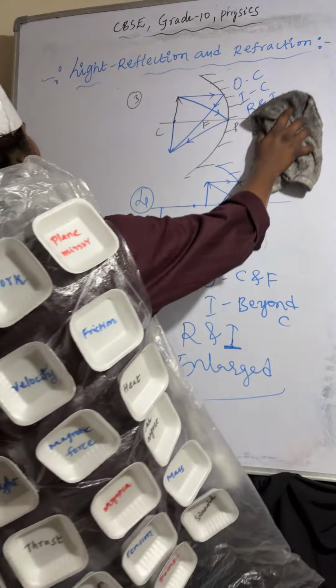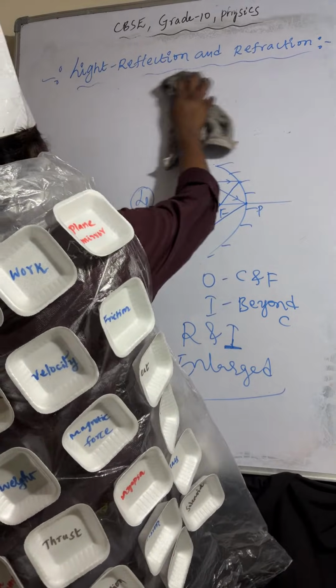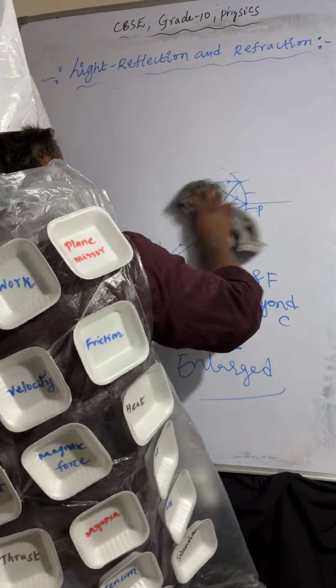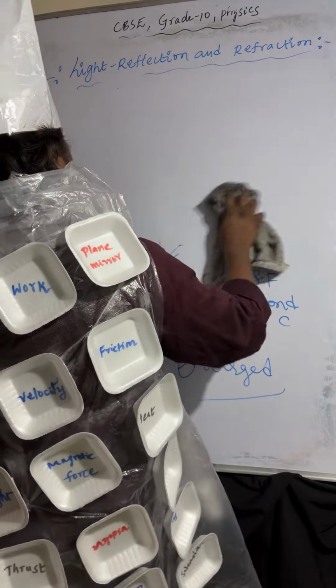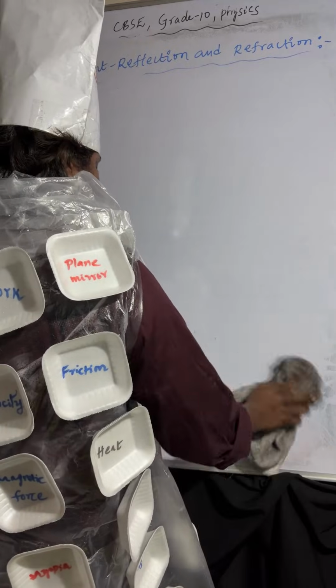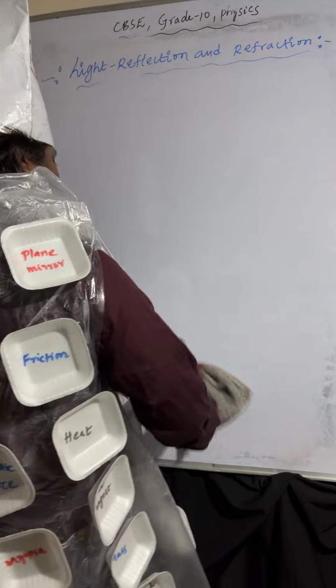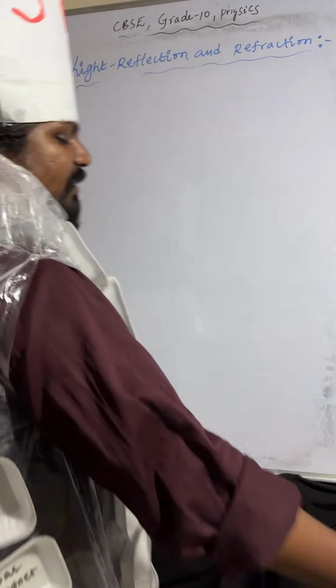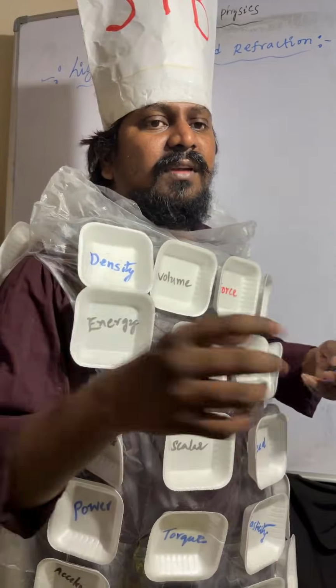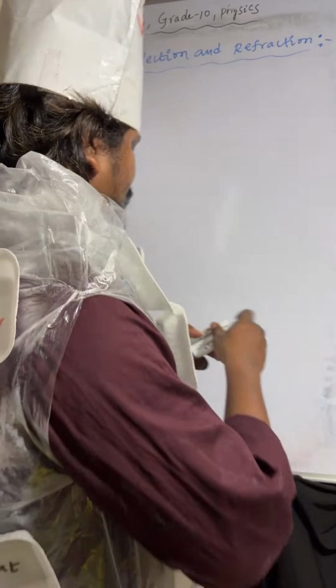Next, see the fifth one. Object is placed at F. Image will form at infinity. Object is placed at F, image is formed at infinity.